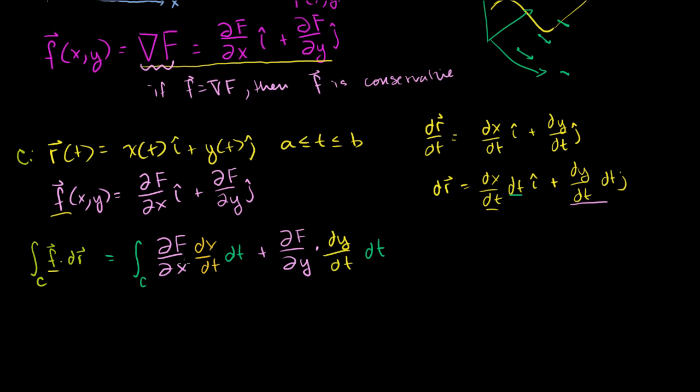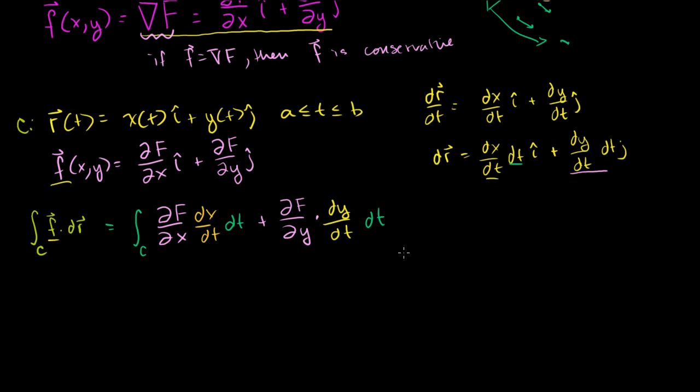And then we can factor out the dt. So this is equal to the integral, and let's say we have everything written in terms of t, where t goes from a to b.